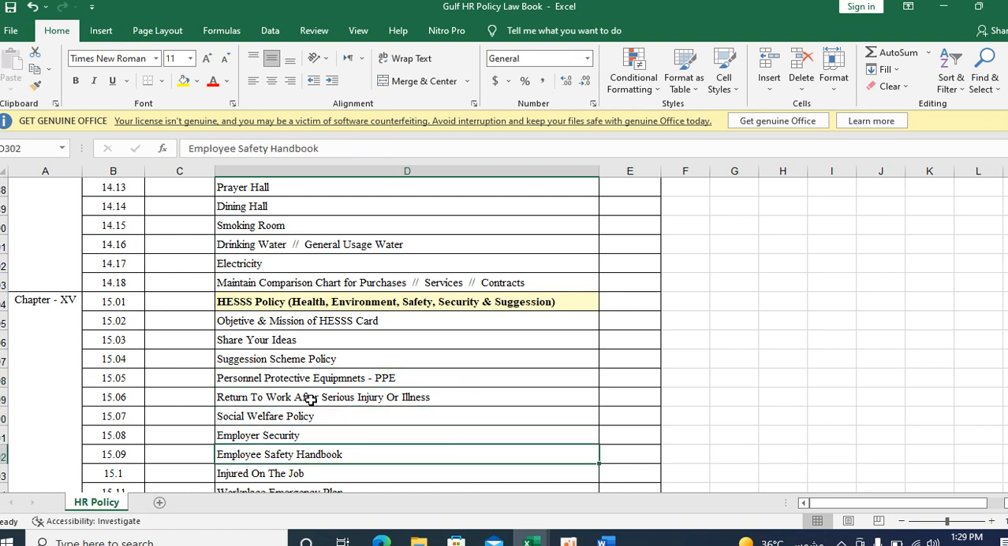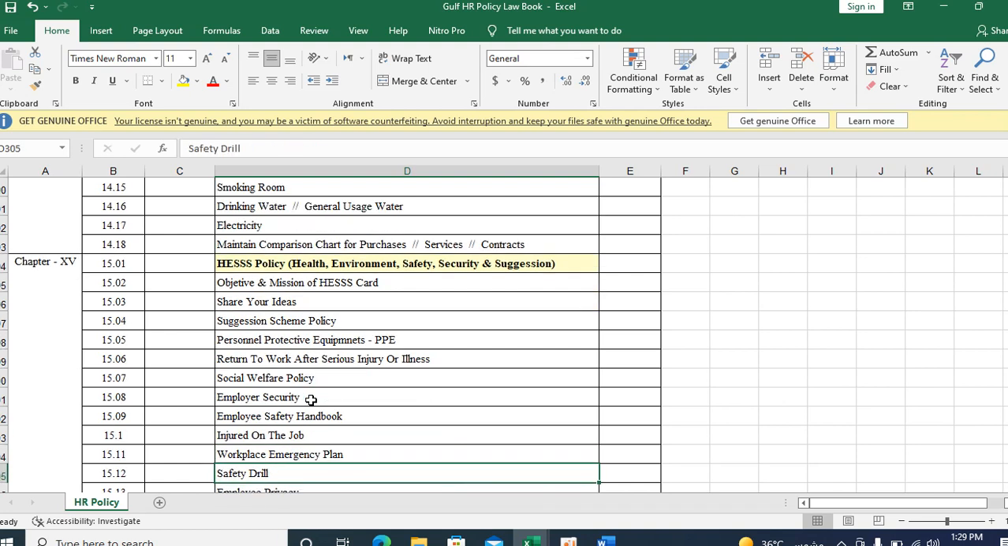Okay, social welfare policy, employer security policy. The employer also should have security. What are all the employer means, that is the company assets, and that is the employer security policy, it has to come. Employee safety handbook: a safety handbook has to be prepared by the safety department, and that should be reflected in the safety policy, our HR law book. Then you can give a link to this safety handbook. If they are doing any changes, you can update here also.